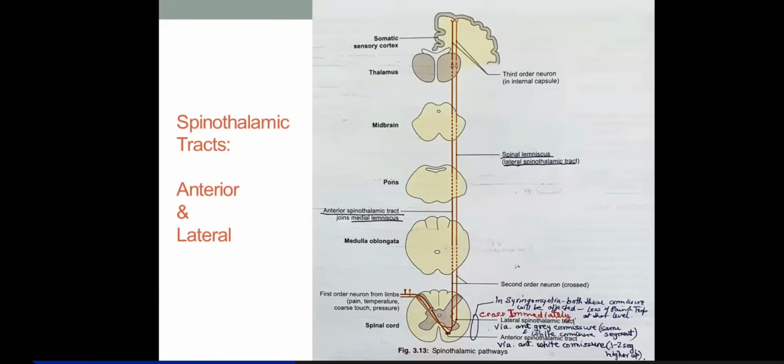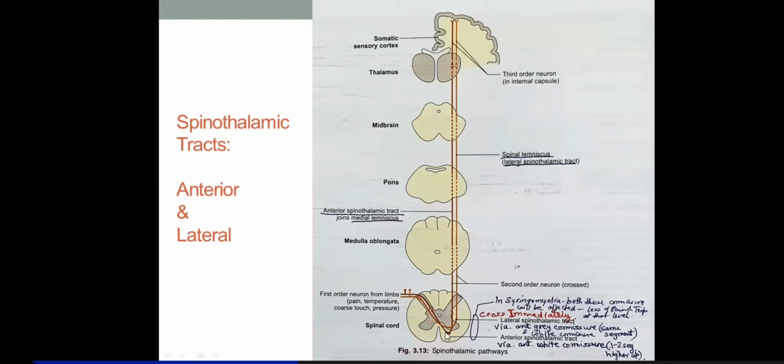Okay. So now one clinically applied point is, because both of these tracts, lateral and anterior spinothalamic tracts, decussate in the spinal cord, that is very clear, and it is the second order neurons that decussate, not the first order neurons, and they decussate anterior to the central canal of the spinal cord, right?